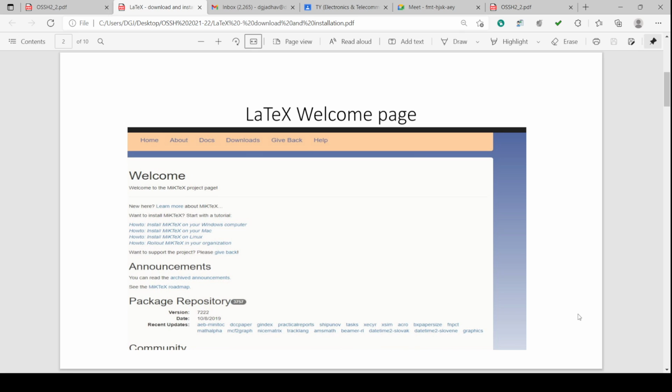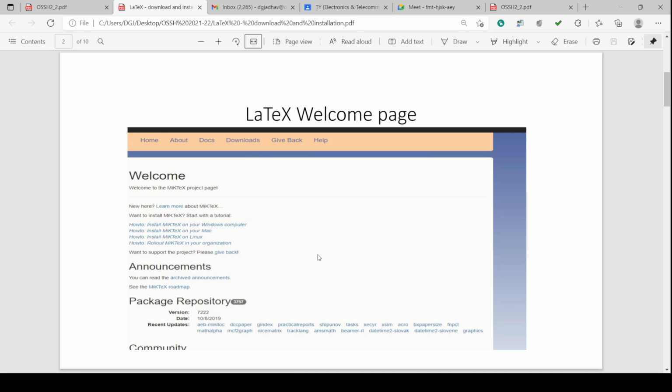In that, we'll get the LaTeX link, and we'll go on the LaTeX page, which will have home, about, details about the LaTeX, the documentations, various downloads, help, etc. Under the downloads, we'll get various installations: how to install MiKTeX on your Windows. If you are having the Mac, how to install MiKTeX on the Mac. If you are using Linux, how to install MiKTeX on Linux, and different information regarding that.